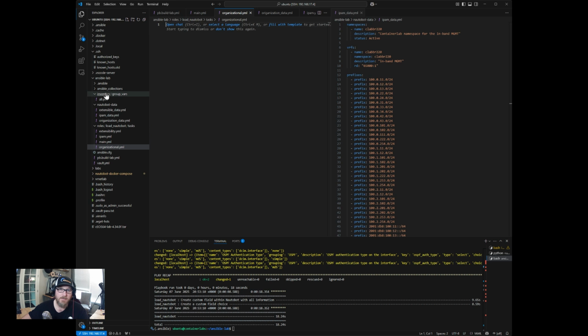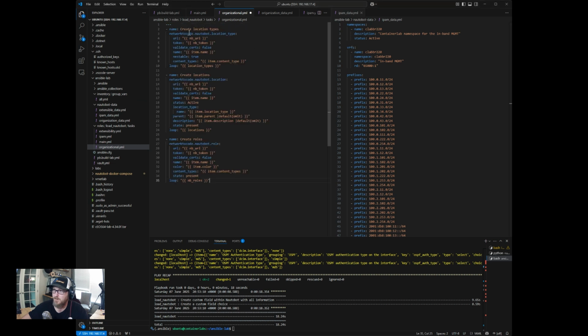In the organizational YAML that we're going to reference here, we can look up, again, the example tasks that you will have under the Ansible collection under the Nautobot folder. Basically, we need 3 tasks to go in here. We want to create the location type, we want to create the locations, and we want to create the roles. Now, most of this stuff is going to look very similar.